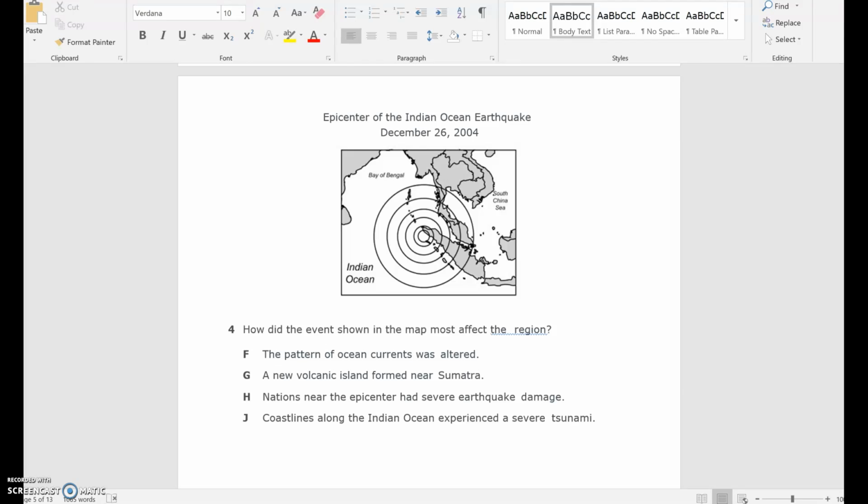Number 4, how did the events shown in the map most affect the region? F. The pattern of ocean currents was altered. G. A new volcanic island formed near Sumatra. H. Nations near the epicenter had severe earthquake damage. J. Coastlines along the Indian Ocean experienced a severe tsunami.